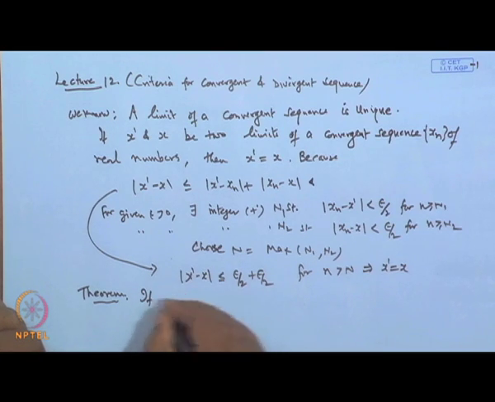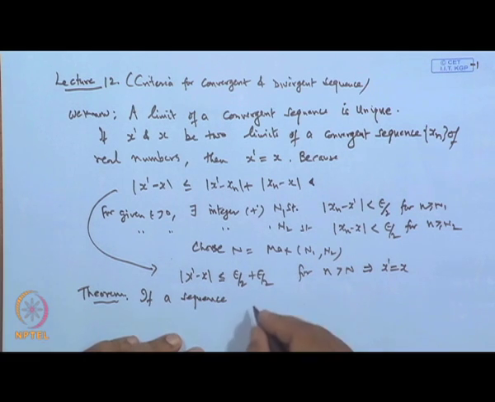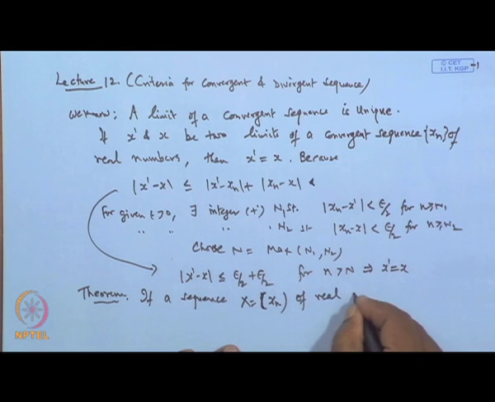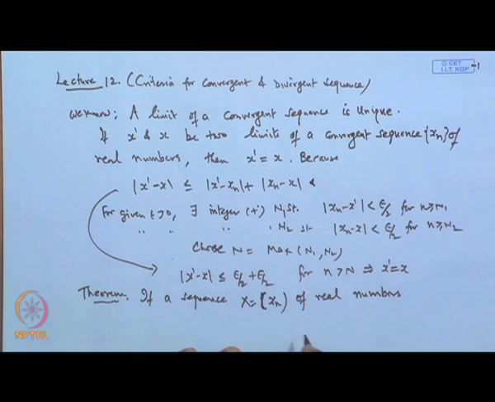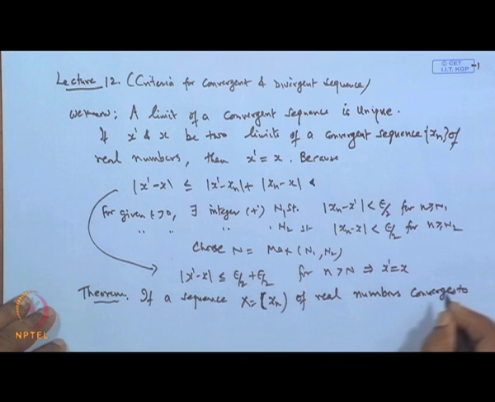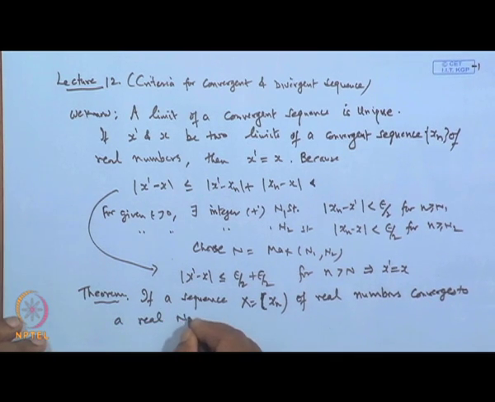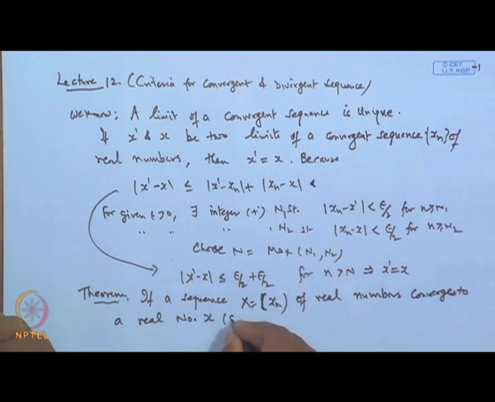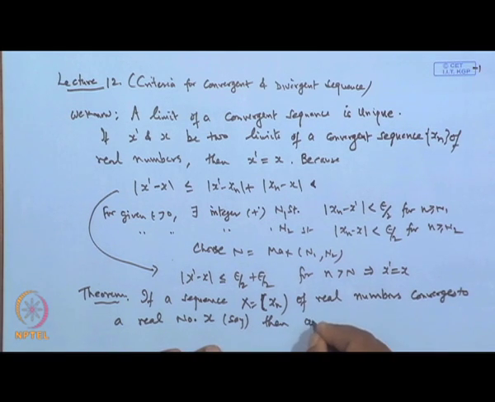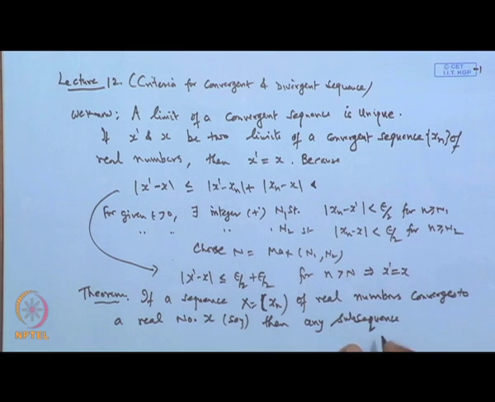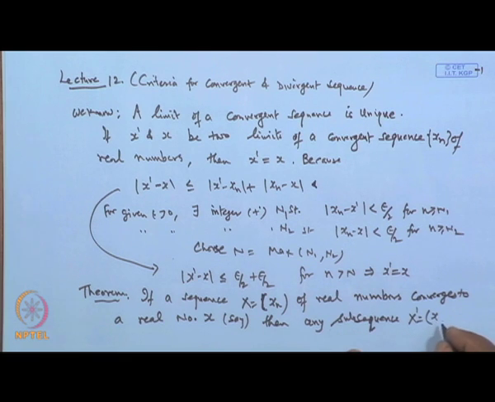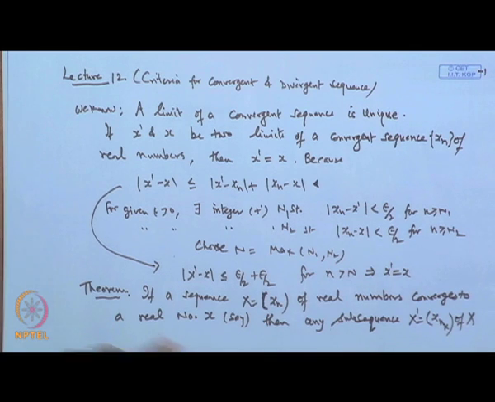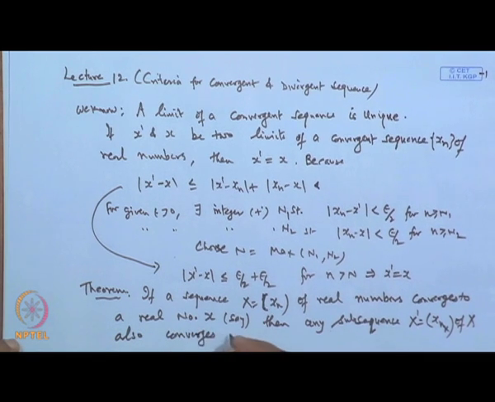So, if a sequence x n of real numbers converges to a real number x, then any subsequence x dash, which is x n k, also converges to x.